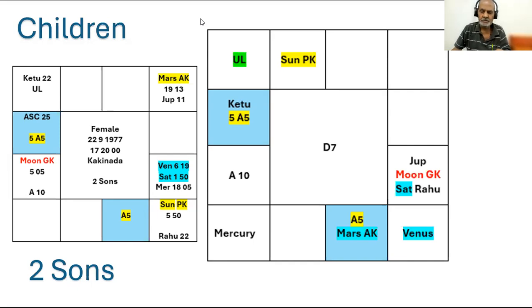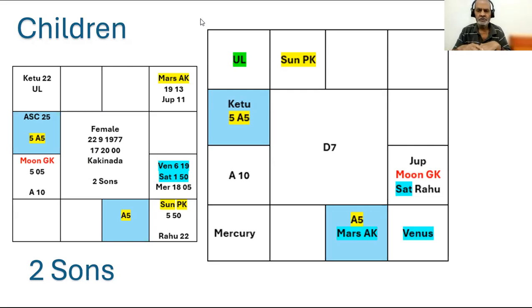This chart displayed here is the chart of a female. The native of this chart is a lady who has two sons. She was born in 1977. She was married in '98, just at the age of 21. And she got her first son in April 1999, just 1 year after they were married. After 2 years, she got another son.